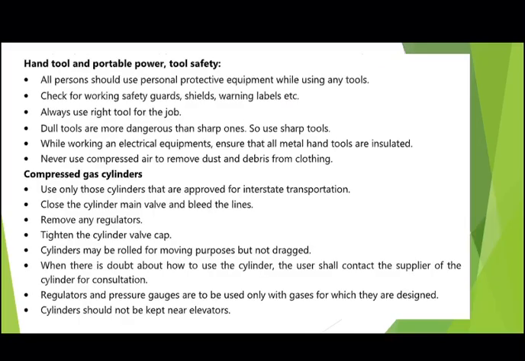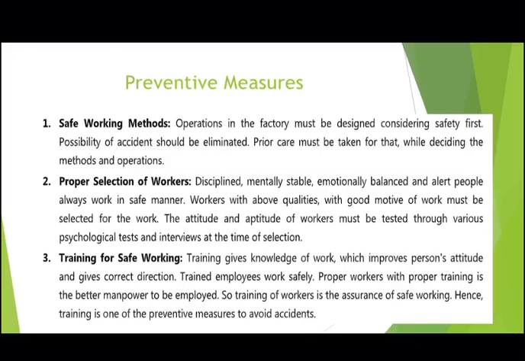Okay. Next topic is preventive measures. How can we prevent this? First is safe working methods. That is, operations in the factory must be designed considering safety first. The possibility of accidents should be eliminated. Prior care must be taken for that while deciding the methods and operations.